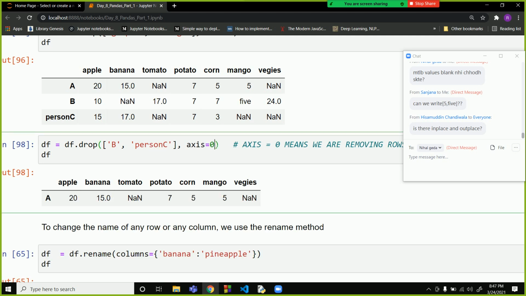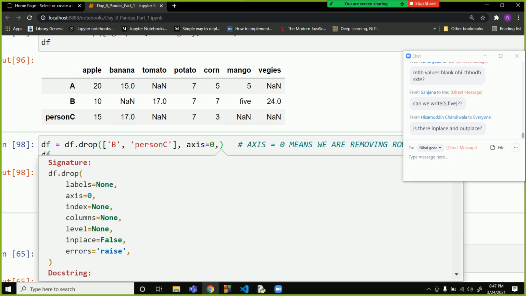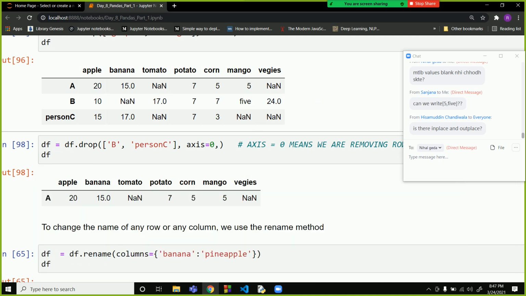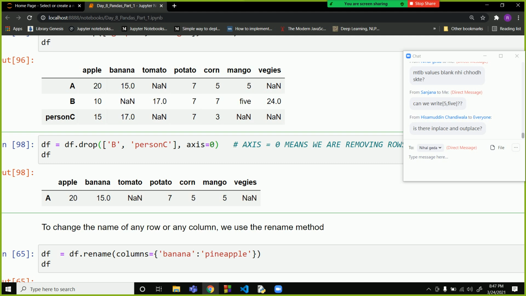Now these are out of place. If you want to do it in place, there is also an option. Yes, inplace. By default, if you don't write it, the operation is out of place, but if you write inplace equal to True, it will be in place.